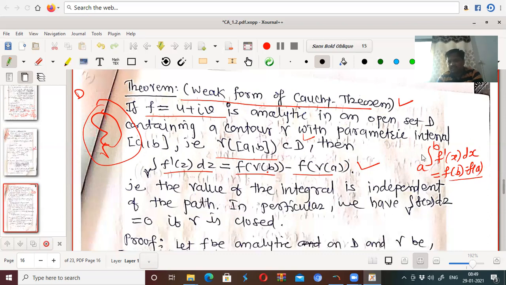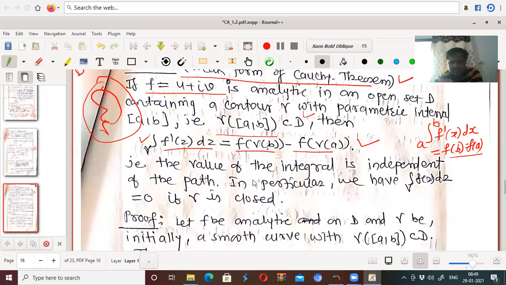This is called the fundamental theorem of integral calculus in real integral calculus, and this is also called the fundamental principle of complex line integral. That is, the value of the integral is independent of the path. What path you have chosen does not matter; it depends only on the endpoints, gamma at a and gamma at b.